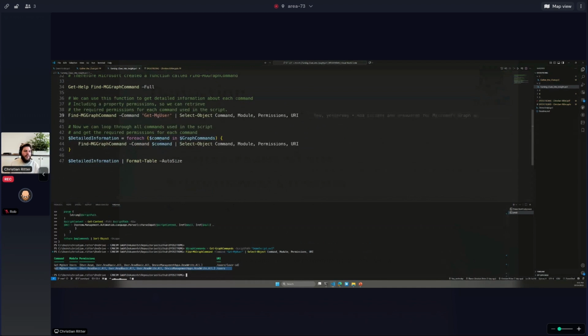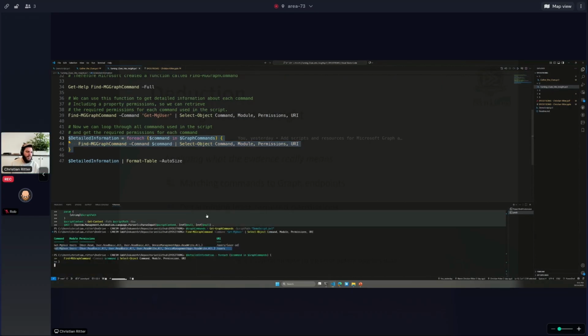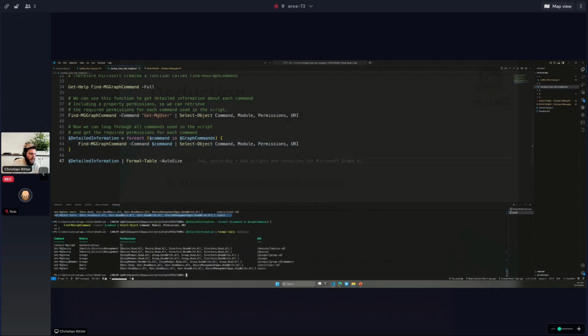But for now, I can say, okay, I iterate through all the graph commands, and I say for each command, give me those informations that I need. And then I can go down right here, and I can see all of those permissions. And of course, Connect-MgGraph.